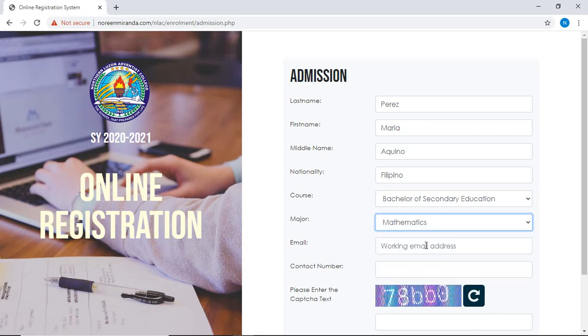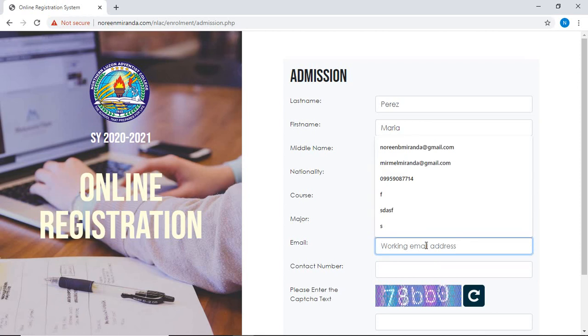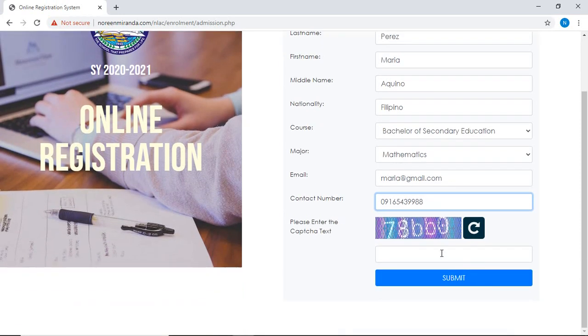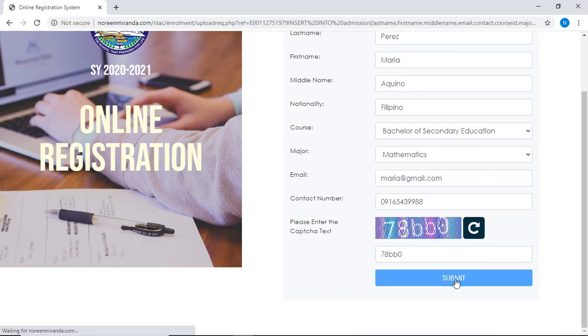And then email address. It is important that you enter a working and correct email address because it is through this email that the school will communicate with you. It is the same thing with your contact number. Okay? Don't forget to enter the CAPTCHA that you see on the screen for you to be able to complete this process. If you are done, you just click the Submit button.